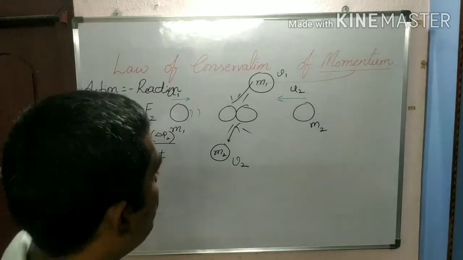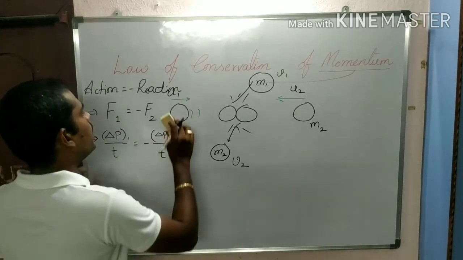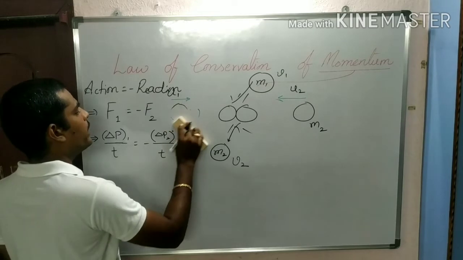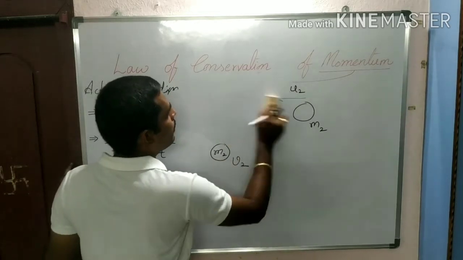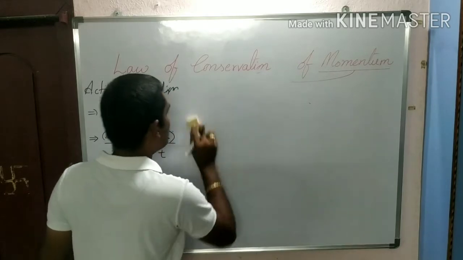As it is a little clumsy here, I am rubbing it out. Please remember that m1 is the mass of the first object and m2 is the mass of the second object.